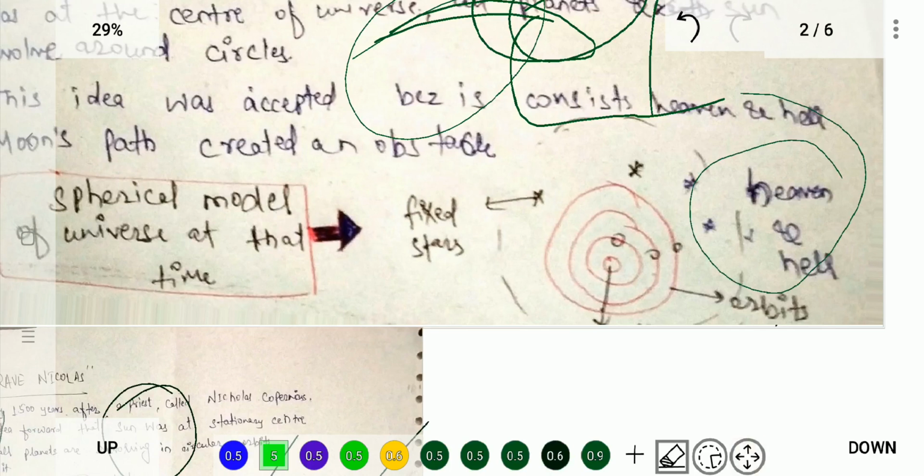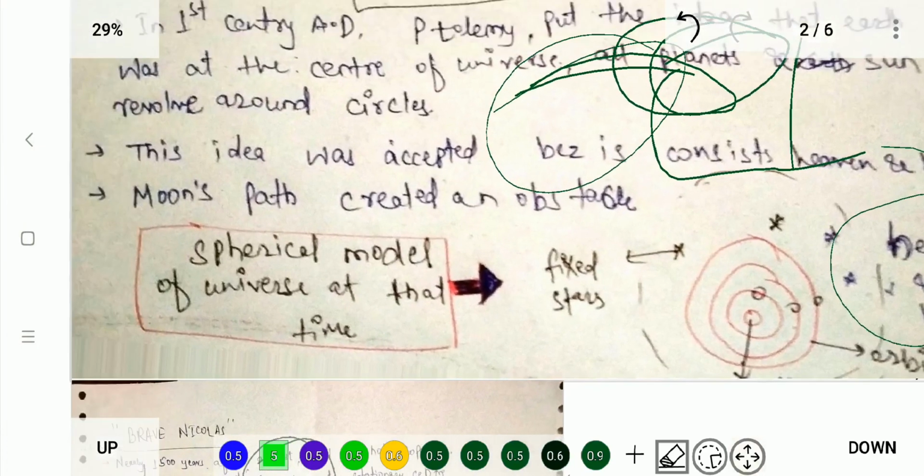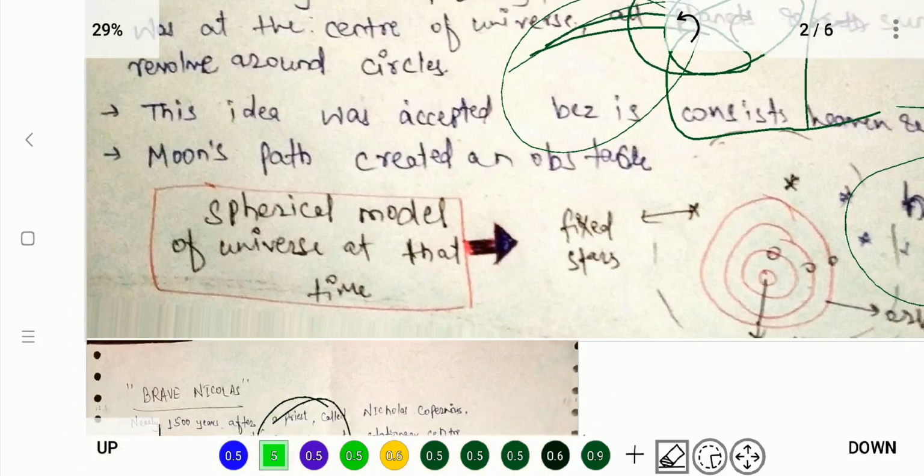But there is one advancement in this idea: a spherical model of the universe evolved at that time. This is quite a good observation. And this idea has one obstacle, the moon's path. If this idea was true, then the moon's path, as observed by people at that time, would create an obstacle. We will see how in the next slides. For now, let's move forward.